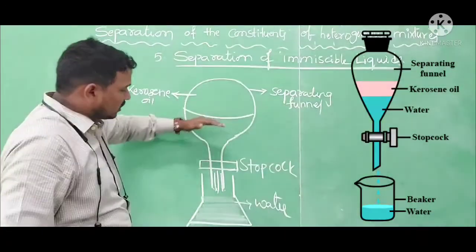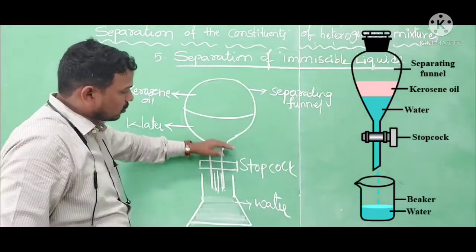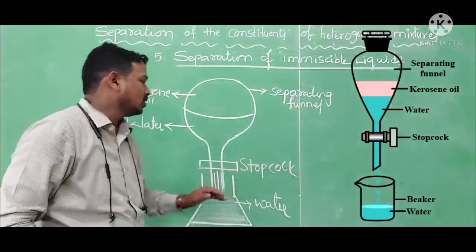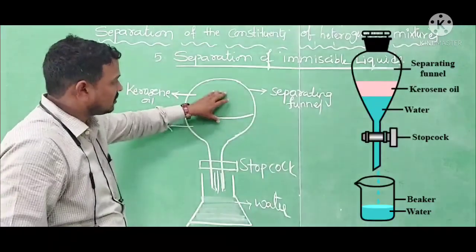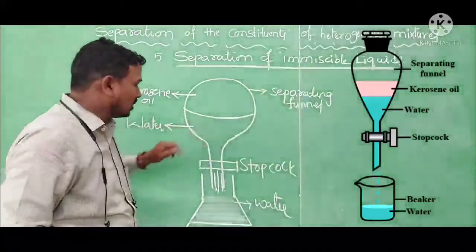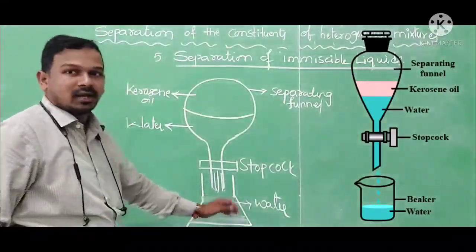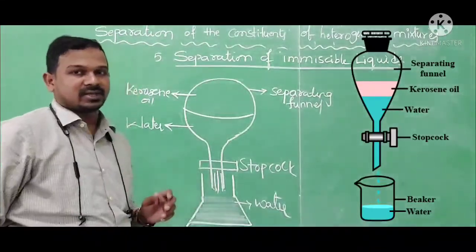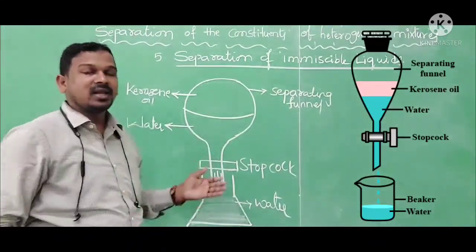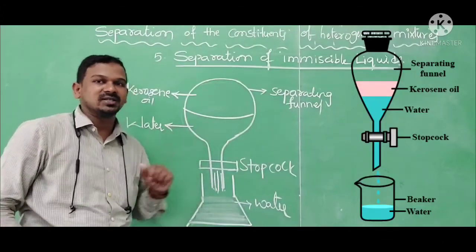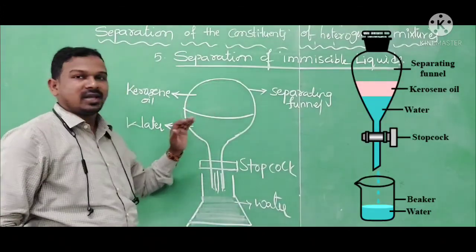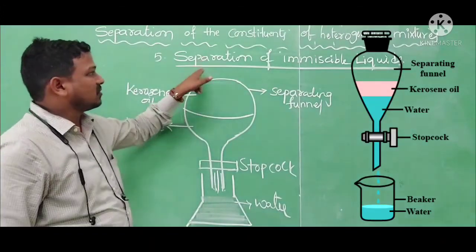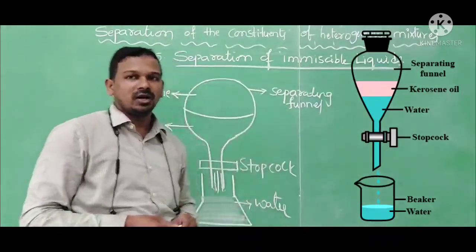When all the water has reached the conical flask, we stop the stopcock, so that the kerosene is left inside the separating funnel, whereas the water is collected in the conical flask. Like this, we can separate immiscible liquids with different densities with the help of the process of separation of immiscible liquids.